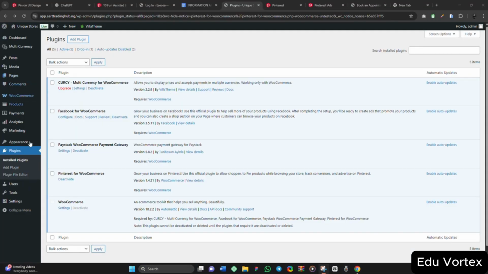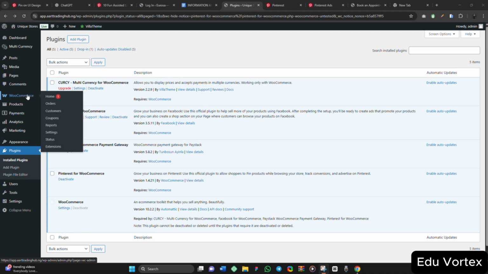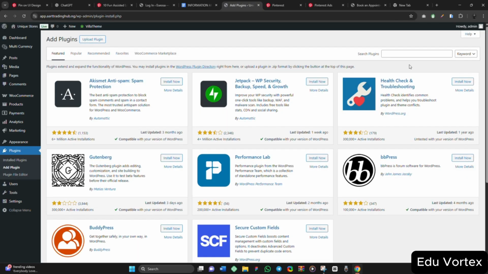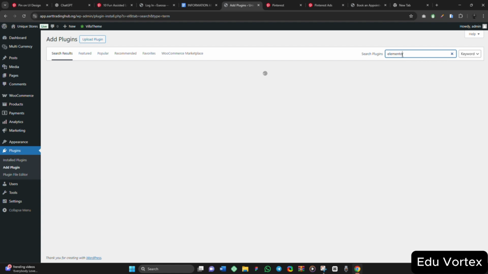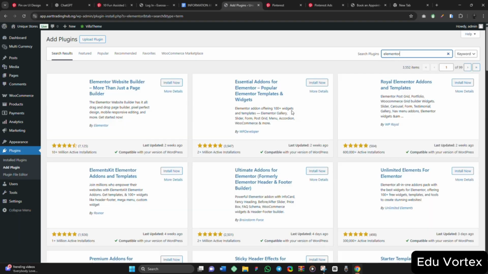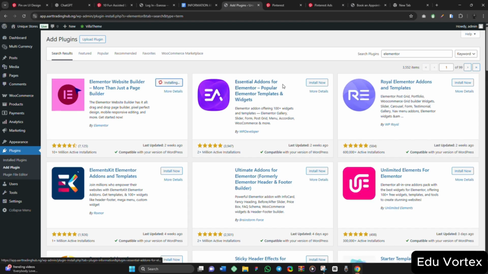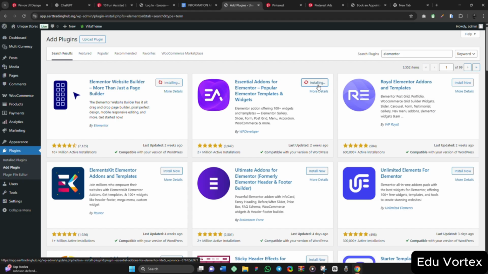So let's build the home page of our e-commerce website. I've just set up a quick home page for you. I will install Elementor now. That's the page builder I want to use to build the page. I will search for Elementor and install it. I will also install this Essential Addons for Elementor. So these are the two plugins that I'll be using to build the home page, the landing page of our WooCommerce website.